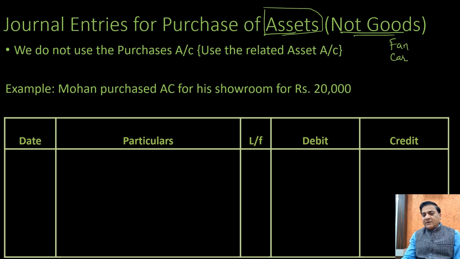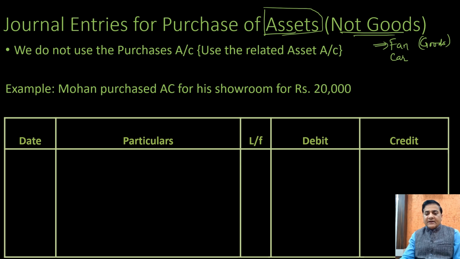But on the other hand, if we talk about an electrical appliances vendor or a businessman who is involved in the buying and selling of electrical appliances, for him, if he is buying a fan, this would be considered as a good for him because he is buying that fan for the purpose of reselling.